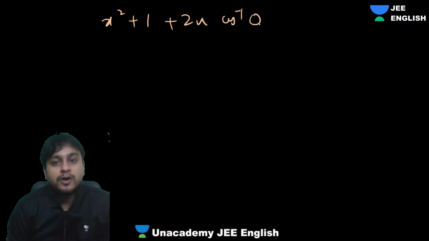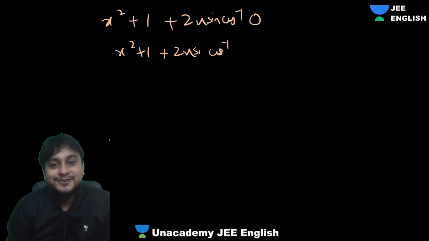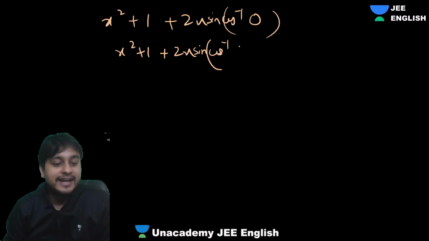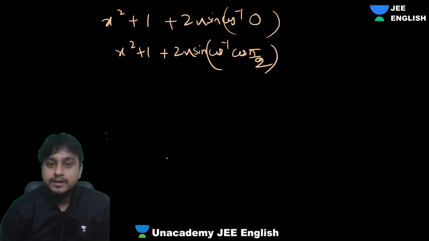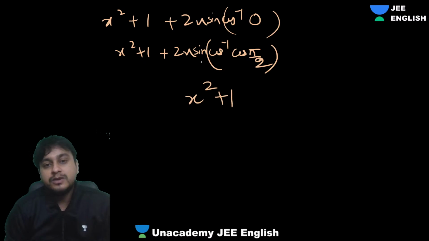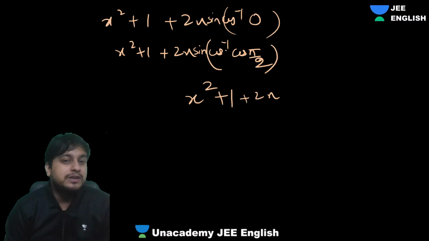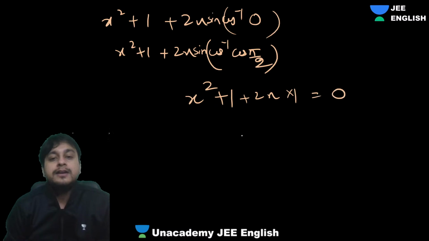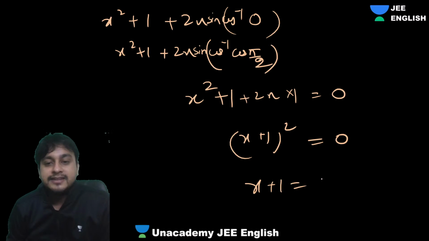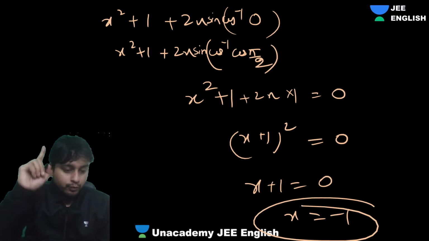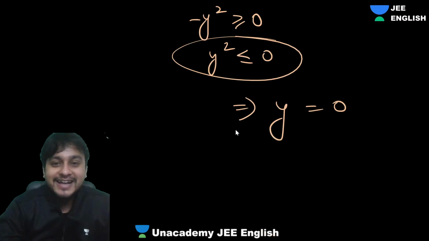What is cos inverse 0? Sine is also there, don't forget. So cos inverse 0 means what, guys? Cos pi by 2. Cos 90 is 0, right? Great. So we'll get x square plus 1 plus 2x sine of cos inverse cos pi by 2; cos inverse cos cancel, we'll get sine pi by 2, which is 1. It will be x plus 1 whole square equals to 0. We'll get x plus 1 is nothing but 0. We'll get x as minus 1. One solution. Okay, guys. So for that, we did so many things.